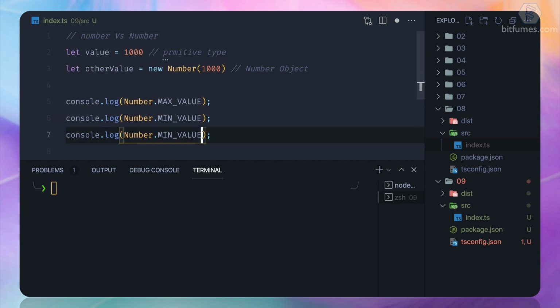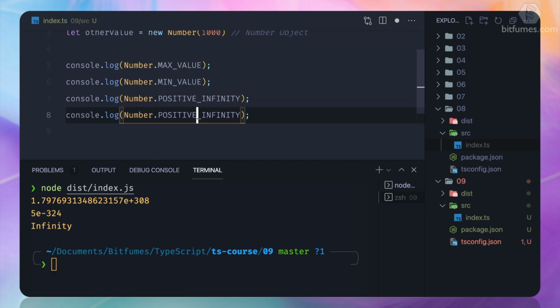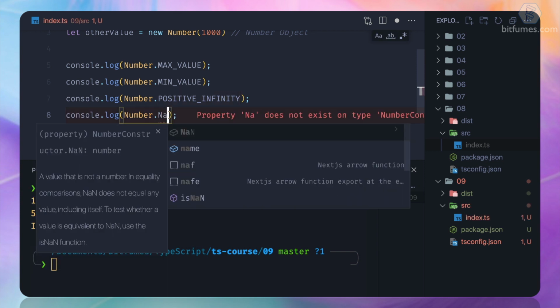Let's talk about one more, positive infinity. So this is going to be the infinity, obviously. What the heck is this? And one more important one is not a number.